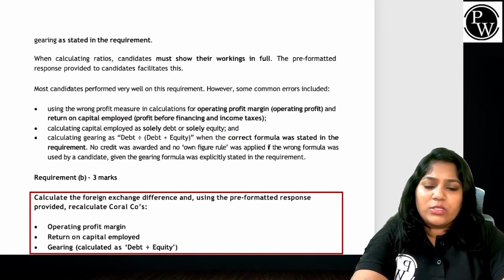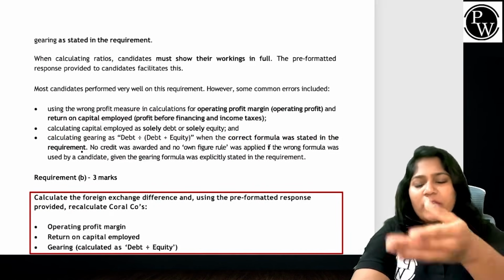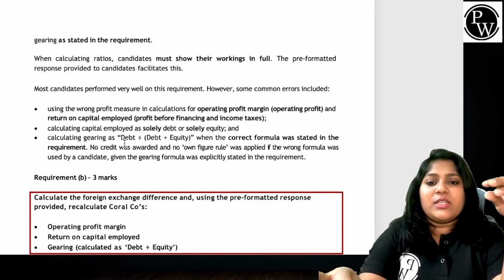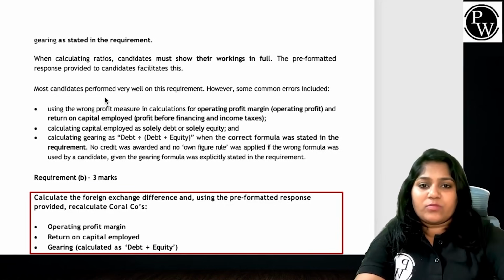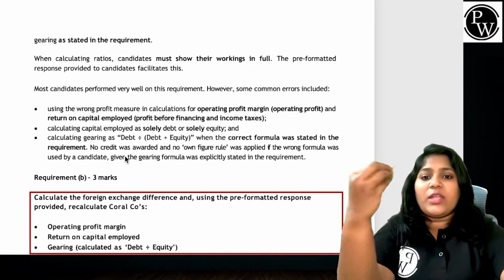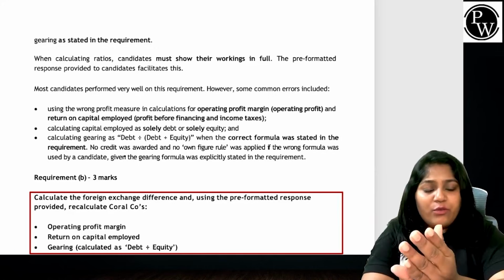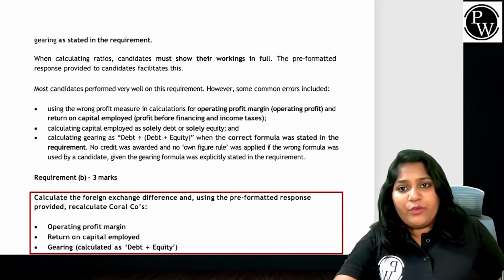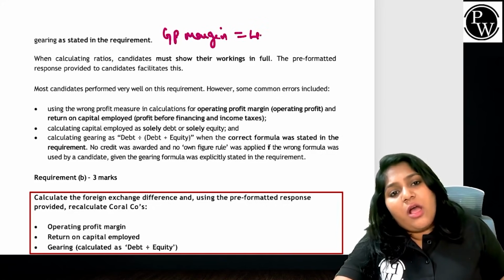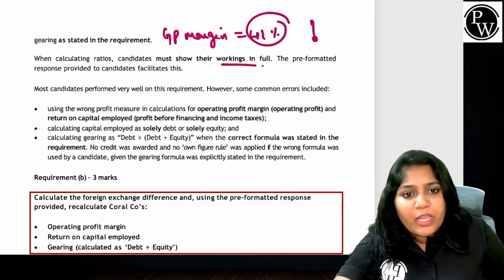Let's first find out what went wrong in requirement A. The common errors they found were that the student was not able to give the right formula. When calculating ratios, candidates must show their workings in full. So when you prepare the gross profit margin ratio, you can't just write GP margin and say this is 41%. How you got this 41% is something you have to show in workings in full.